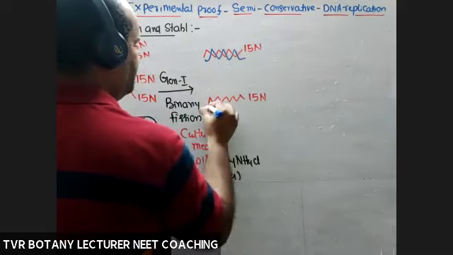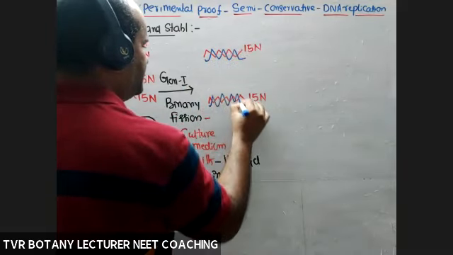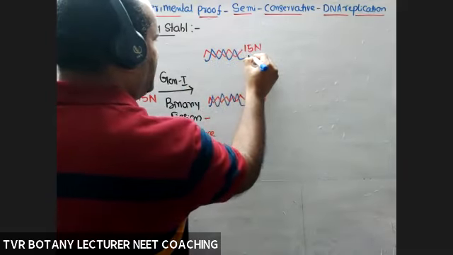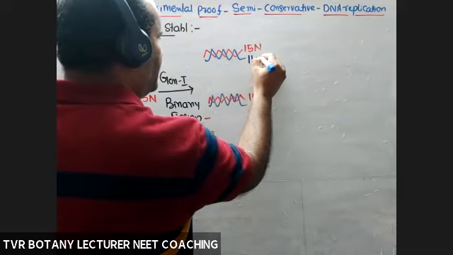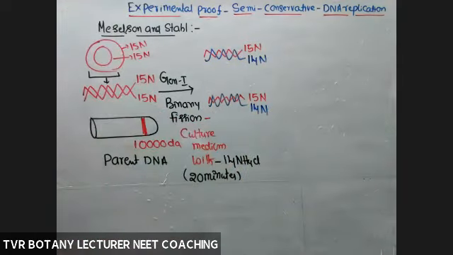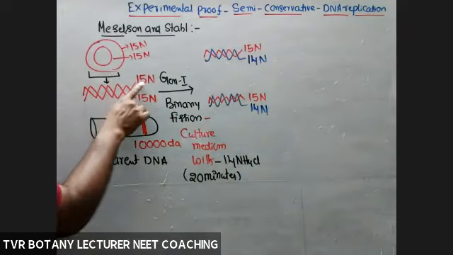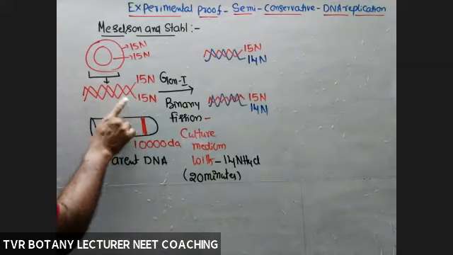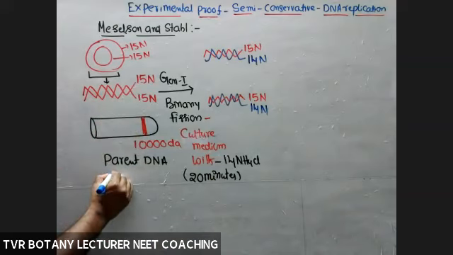According to the medium means 14N, 14N. What about this one? 15, same. It is not hybrid. Parent, non-hybrid.